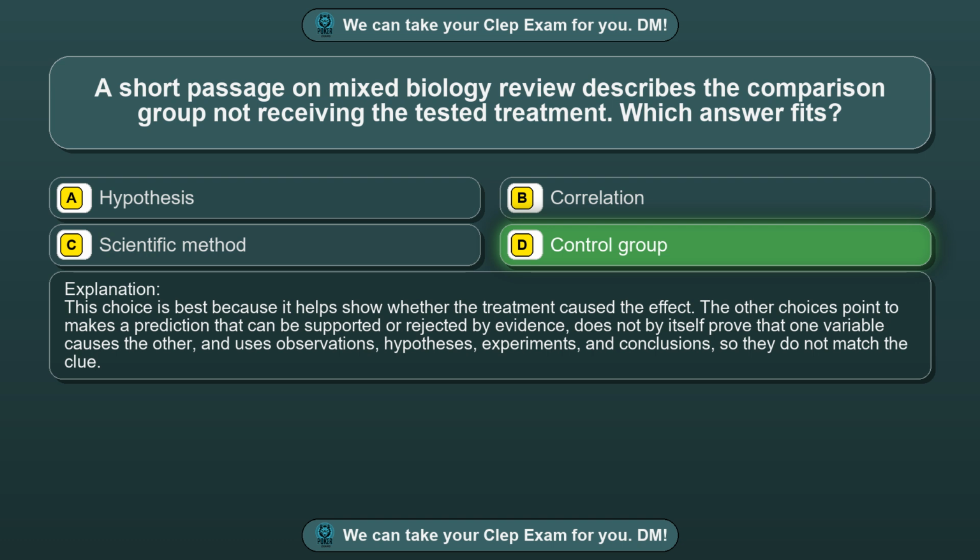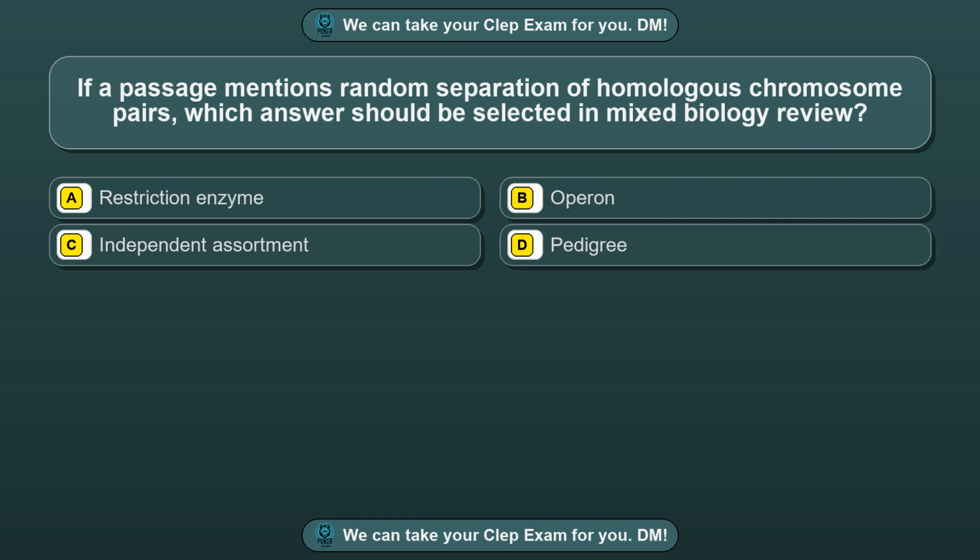Question 30. If a passage mentions random separation of homologous chromosome pairs, which answer should be selected in mixed biology review? Option A, restriction enzyme. Option B, operon. Option C, independent assortment. Option D, pedigree. The correct answer is option C, independent assortment.